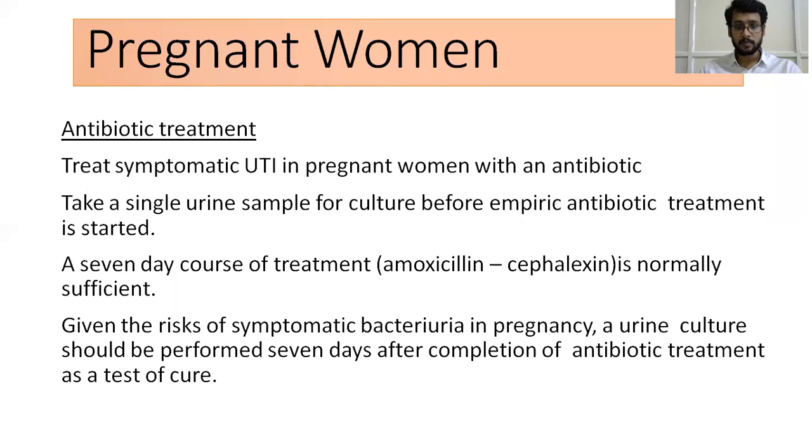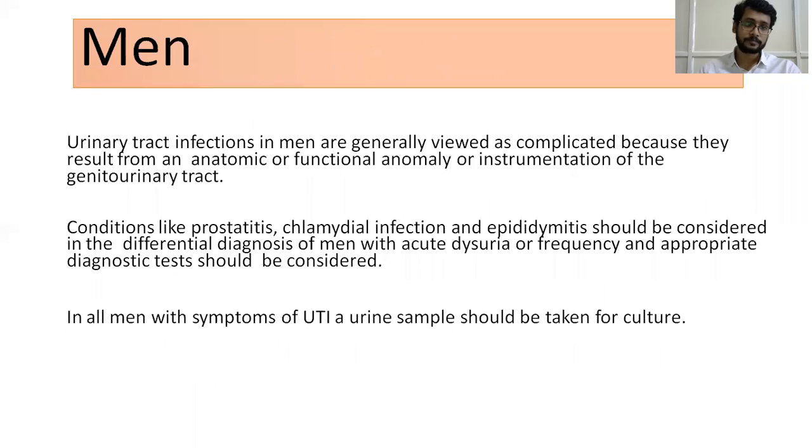Take a single urine sample for culture before empirical antibiotic treatment. A 7-day course of treatment, that is either amoxicillin or sulfamethoxazole, is normally sufficient. Given the risk of symptomatic bacteriuria in pregnancy, a urine culture should be performed 7 days after the completion of antibiotic treatment as a test for cure. You must obtain a culture before initiating treatment and after the completion of treatment to document the cure.